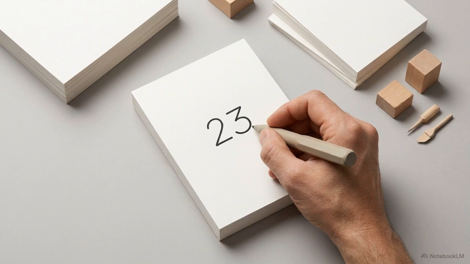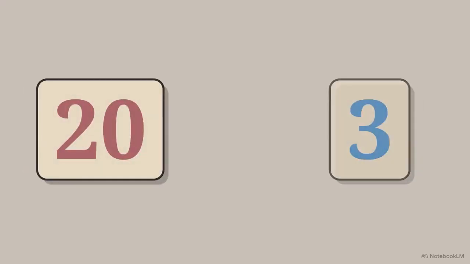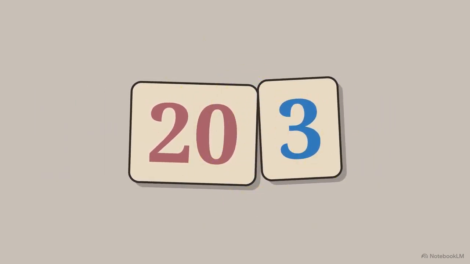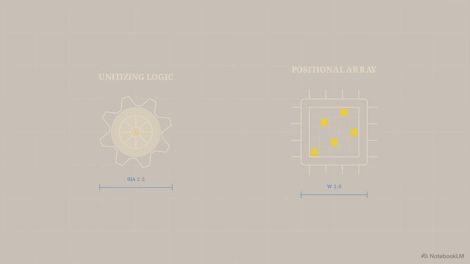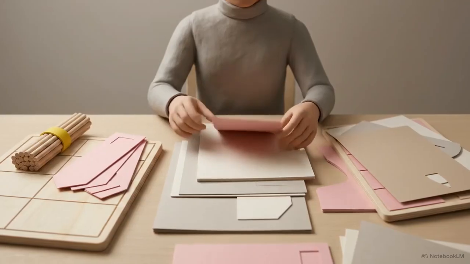Take a second and picture writing the number 23. For an adult, the brain executes this command instantly. But if you ask a young child just learning math to do the same thing, they frequently write down something else entirely, 203. This happens because our base 10 number system isn't a natural human instinct. It is a highly counterintuitive, invented technology.